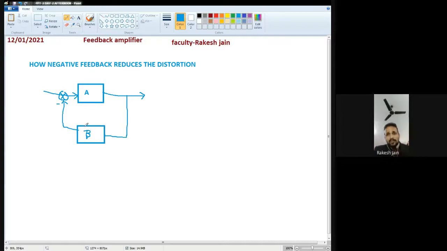This is a block representation again. Let the distortion at the output side be DF. This is the new distortion.